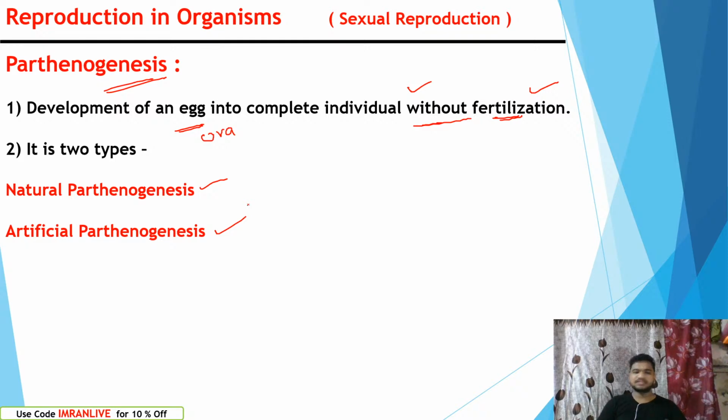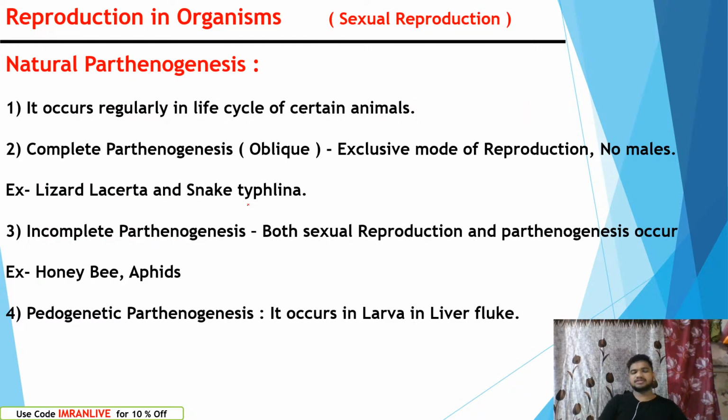That is parthenogenesis. It is about two types: natural parthenogenesis and artificial parthenogenesis. We will understand natural parthenogenesis, which is not in your syllabus. Of course, it will be helpful for you. It occurs regularly in the life cycle of certain animals like